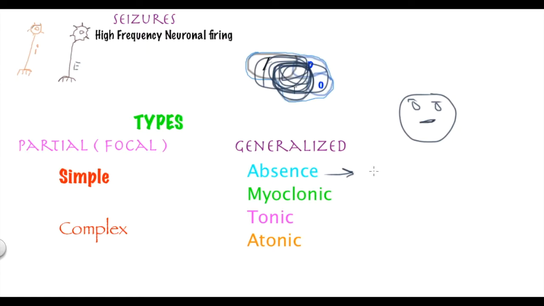Well, myoclonic seizures. What are myoclonic seizures? Myoclonic seizures are basically like Michael Jackson, how he moves, like he jerks around, his body's moving fast. That's what we call myoclonic seizure. If you see anybody doing Michael Jackson movement and he's not in a mood to dance, but he's making Michael Jackson movement, he's probably having a myoclonic seizure.